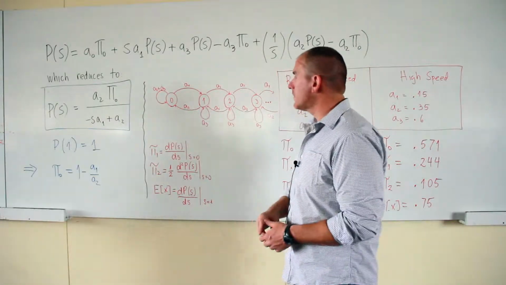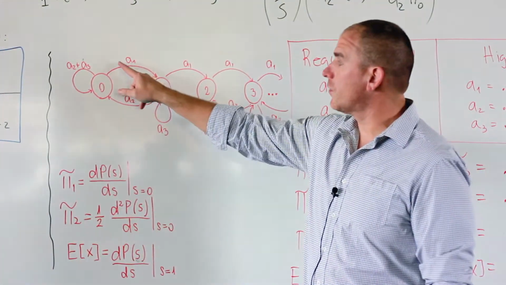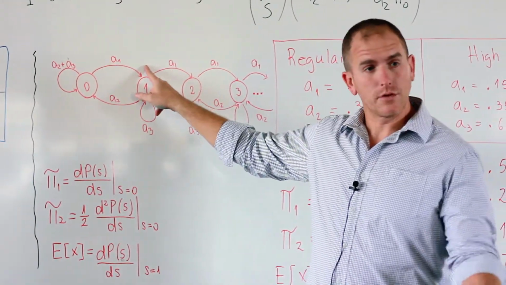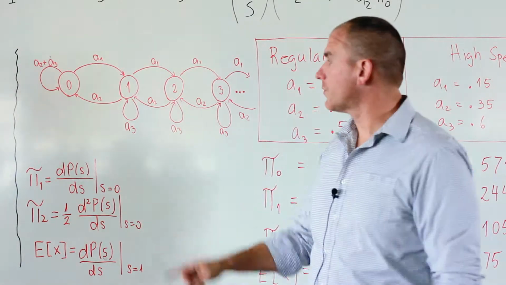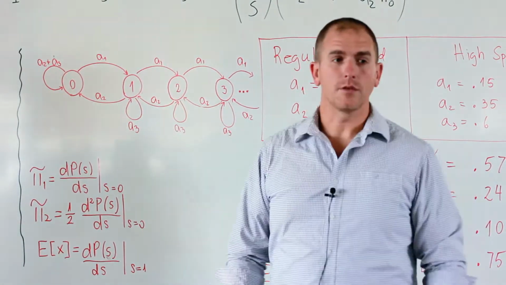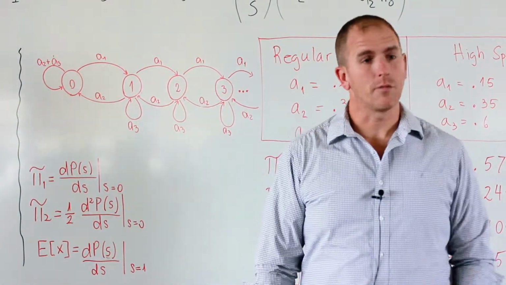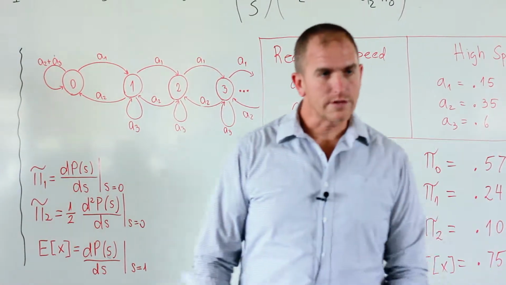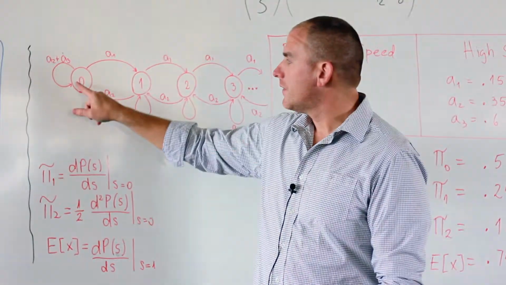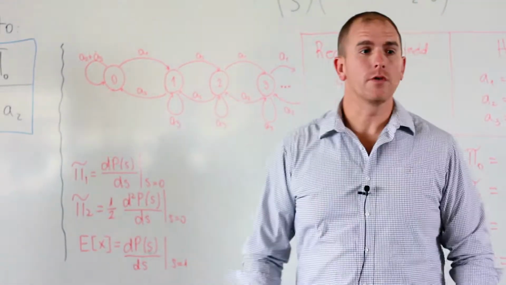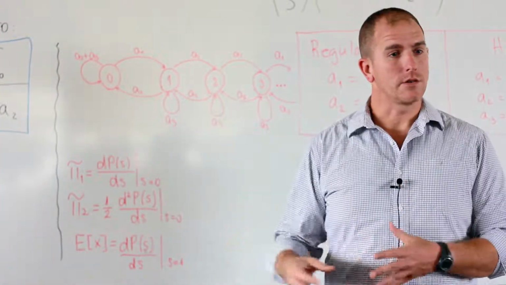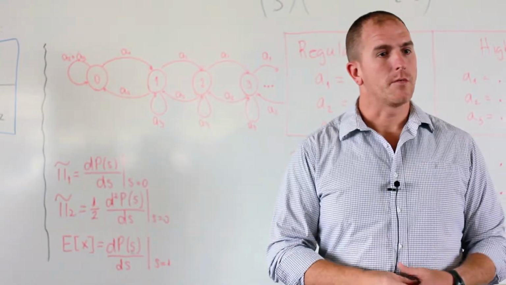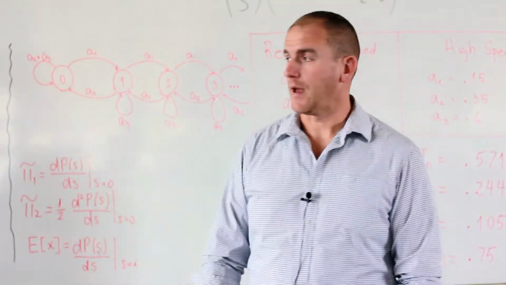And looking at this state transition diagram, we can see that A1 corresponds to the probability of two customers arriving, A2 corresponds to the probability of no customers arriving, and A3 corresponds to the probability of one customer arriving, or one skier arriving. And keep in mind that 0, 1, 2, 3, and 4 are the number of people waiting in line. And so if there is a skier waiting, he's going to get on the chair, and then we look at the number of people waiting in line immediately after that.